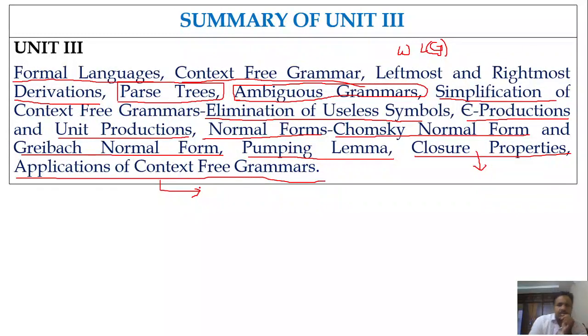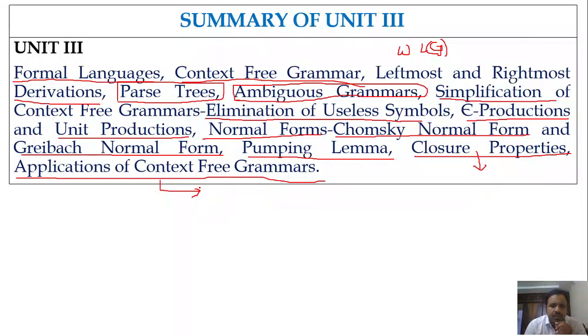So this is about Unit 3. It is very easy. You just need to practice the problems related to simplification of context-free grammar and normal forms. The remaining problems are easy. Derivation is the easiest part. Next is the parse tree, also easy to construct once you are aware of the derivation concept.